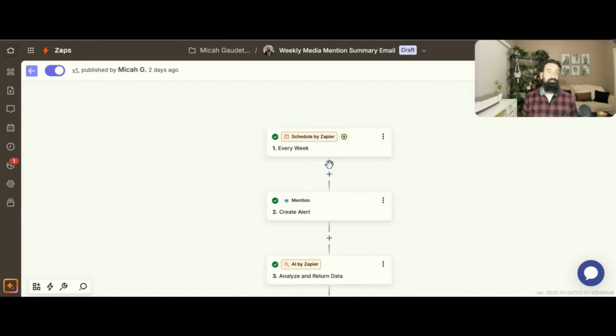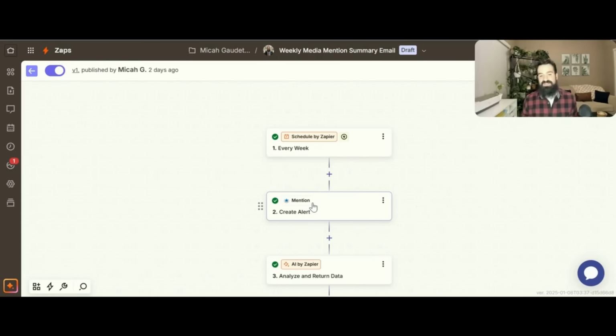Now, the tool I'm using is called Mention, that's the tool right here in the second step. This is the tool that does some of that media monitoring for you and does the keyword searching. I'm using the free version of it. My understanding of it, just looking over it briefly, is that if you pay more money, it does a better job at filtering those things out and gives you more options that way. Kind of the whole idea of if you pay more, you get more stuff, right? So for now, I'm just using the free version to play with this.